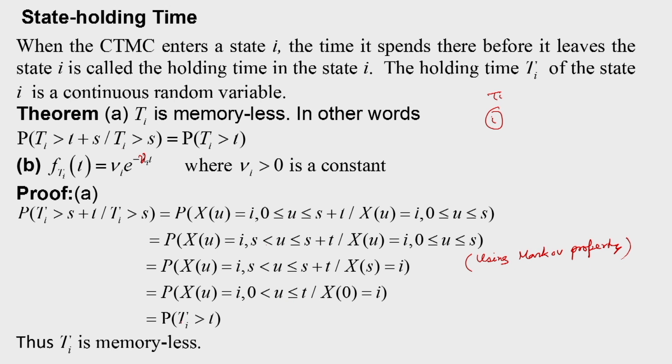So, this is the same as the probability of T_i greater than t. So, we have used the Markov property once, then we used the homogeneity property and proved that the probability of T_i greater than s plus t given that T_i greater than s is the same as the probability of T_i greater than t. Thus, T_i is memoryless.